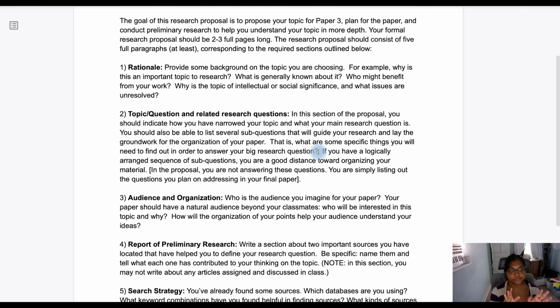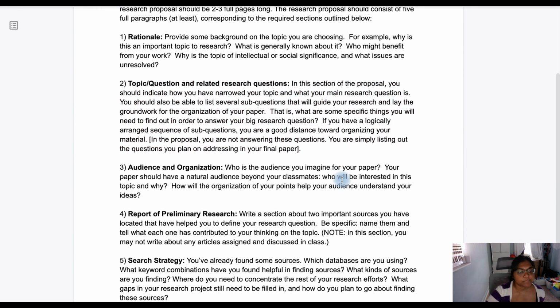So all you're doing for section 2 is you just need to list out your main question and label it accordingly. So list out your main question and list out the 3 to 5 sub-questions that you plan on using to help you answer that main question. So you don't have to worry about writing a paragraph. You're just writing a list of those questions and labeling them.